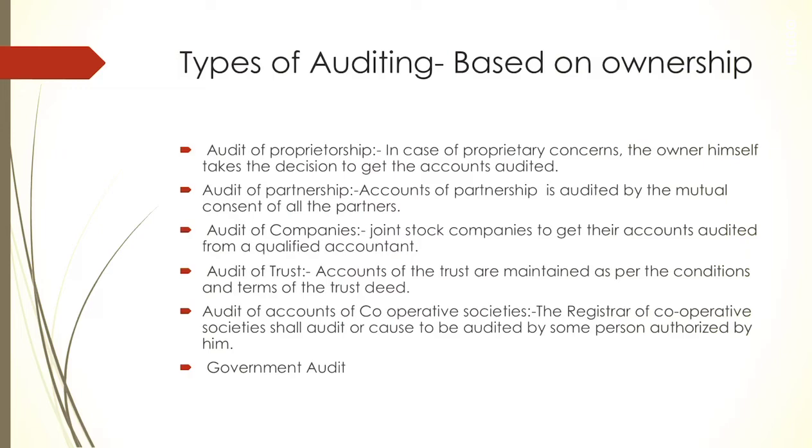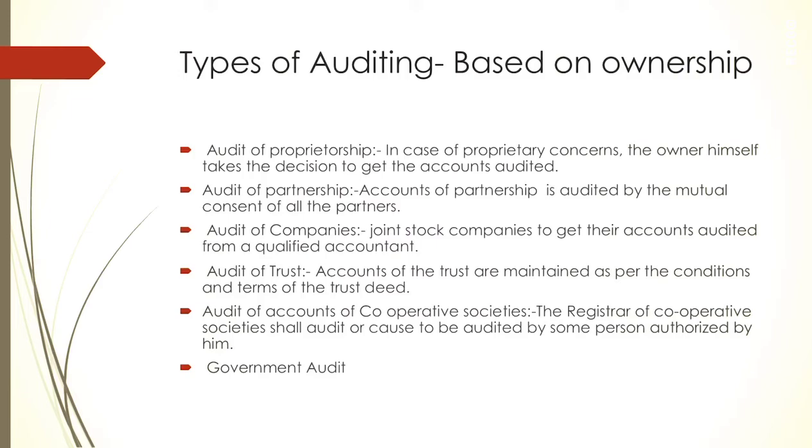Members of the society raise the capital within themselves. Good examples of cooperative societies are urban cooperative societies and Mahalakshmi cooperative societies. There are any number of cooperative societies you can see in each and every street.